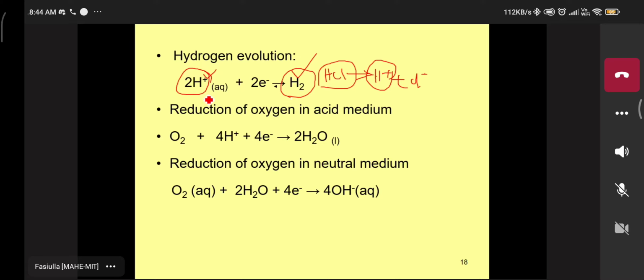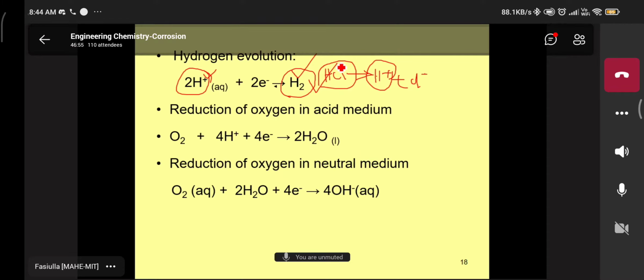Otherwise, these H plus ions can attack the surface of the metal. When excess voltage is applied between the two electrodes, the H plus ion is converted into hydrogen gas. Understood now? They are not deposited on the surface of any electrode.